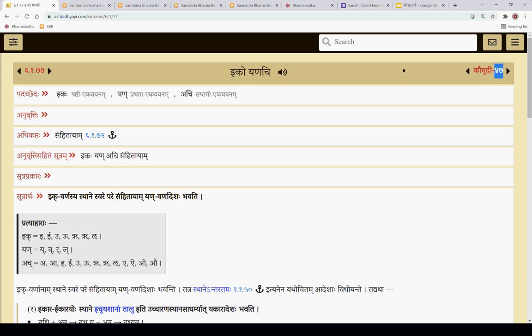Siddhanta Kaumudi covers all the 4000 sutras of the Ashtadhyayi, and this is already in the sixth chapter. But here, in the Kaumudi, it is the 47th sutra, quite in the beginning, because Kaumudi follows a different order.